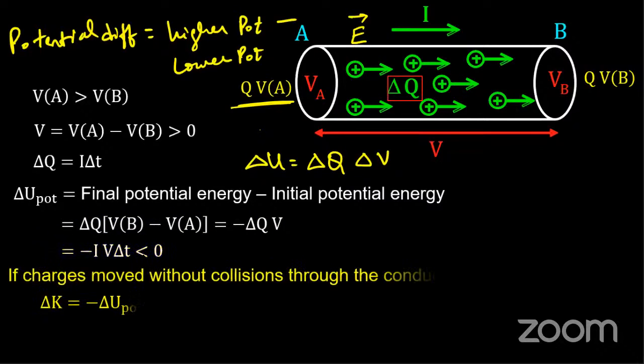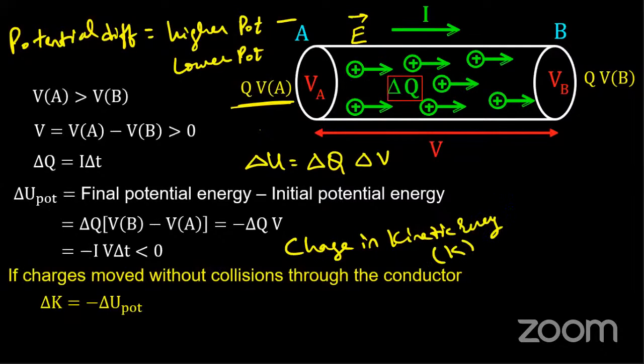We know that the change in kinetic energy K is nothing but the amount of work done for moving charges. In our previous electrostatics chapter, we had stationary charges, where the change in potential energy was equal to work done.